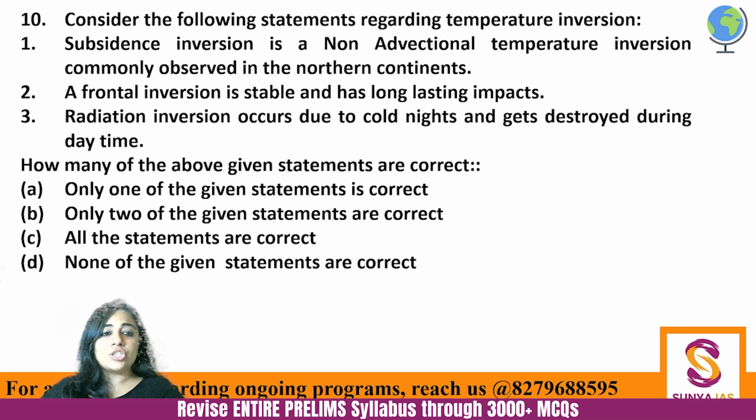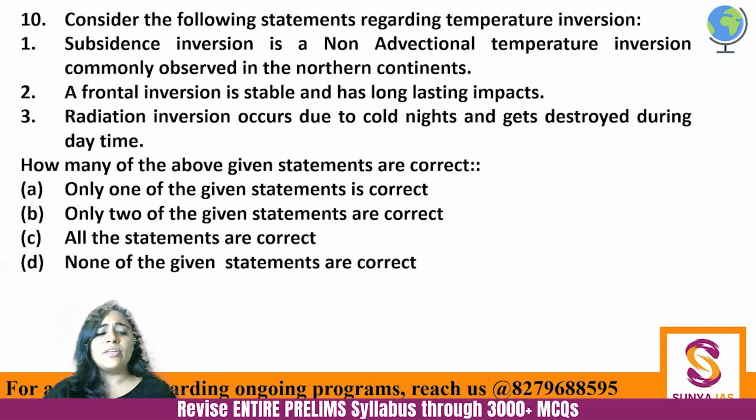Next and the last question. Consider the following statements regarding temperature inversion. Subsidence inversion is a non-advection temperature inversion commonly observed in the northern continents. A frontal inversion is stable and has long-lasting impacts. And radiation inversion occurs due to cold nights and gets destroyed during the daytime. How many of the given statements is or are correct?